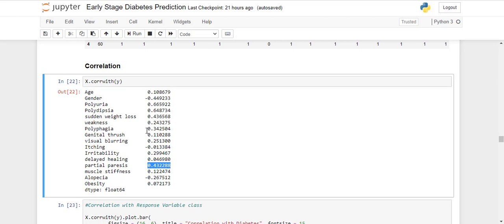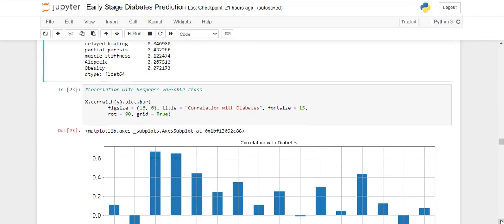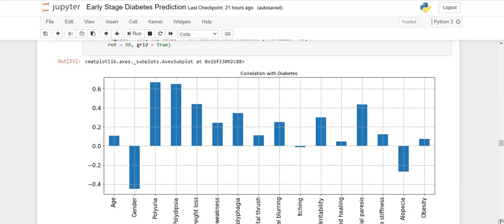after that polyphagia, 0.34. So these are important features, where some of them are negative, as I've already told you. Alopecia is negative, meaning if you are positive, your chances of being diabetes negative are more, whereas itching is also negatively correlated. Now let's see it in graphical format. Yes, so gender is also negative.